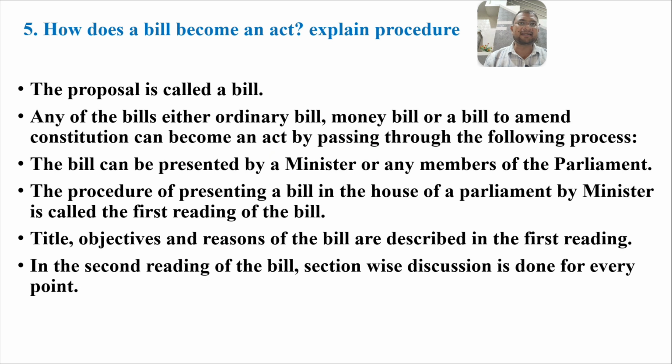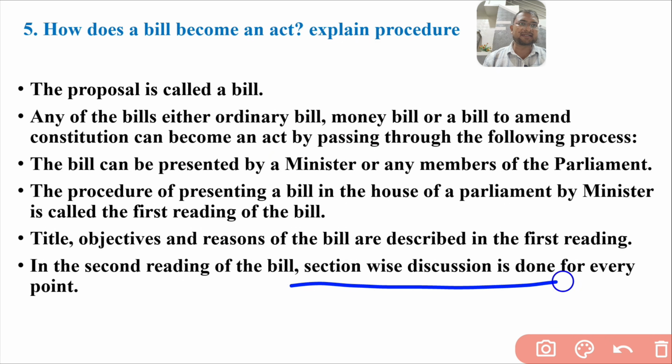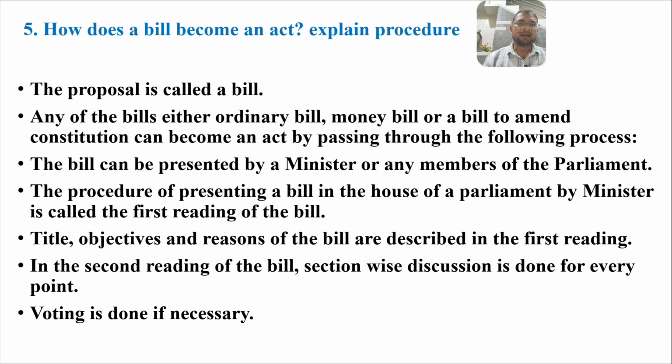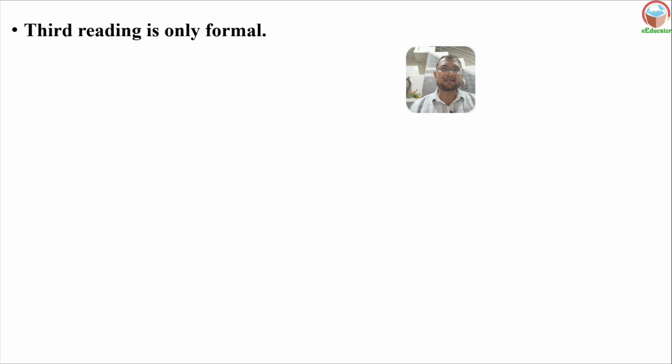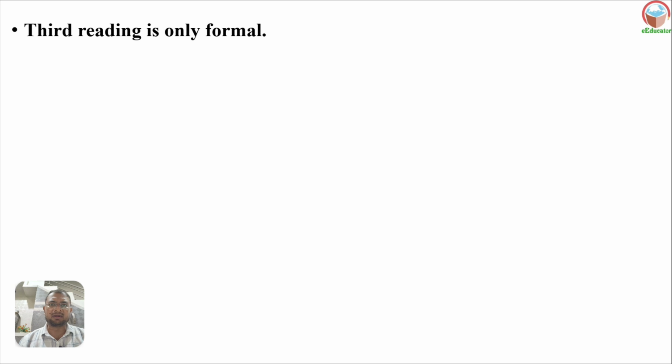In the second reading of a bill, section-wise discussion is done. Every point is discussed in parliament. In the second reading, voting is done if necessary. If voting is required, it is carried out in parliament. Now the third reading is only a formality. Most of the proceedings are carried out in the second reading. Third reading is only formal.